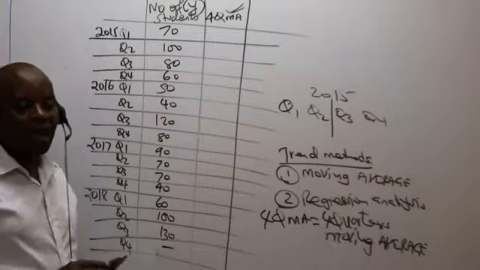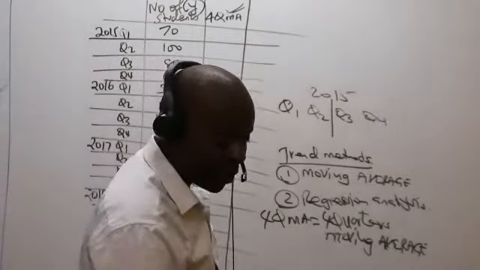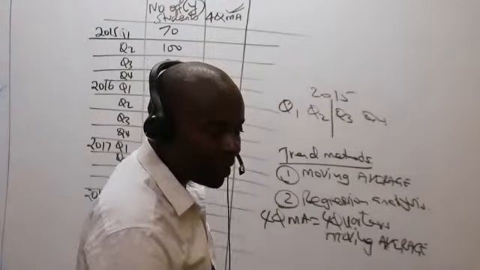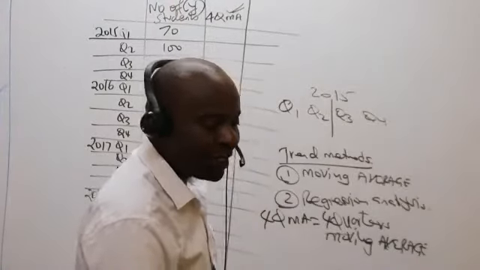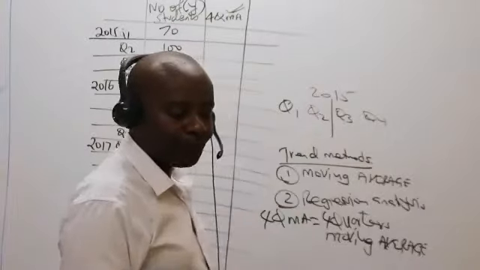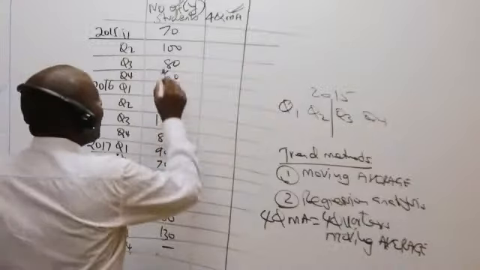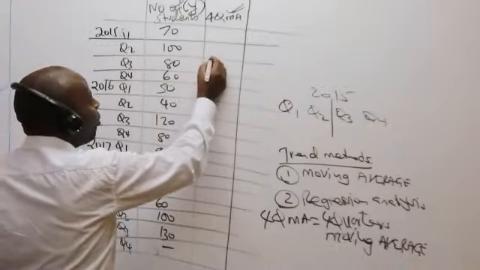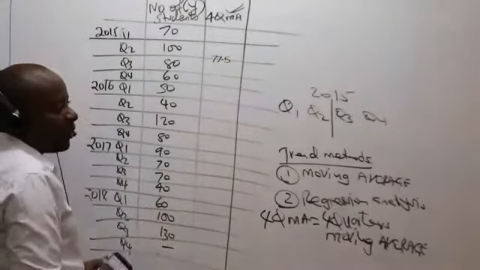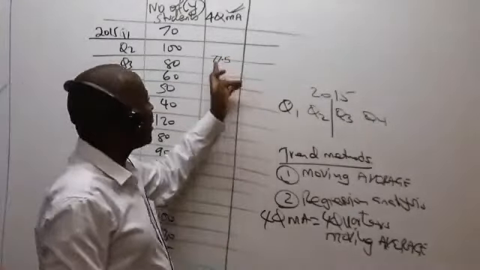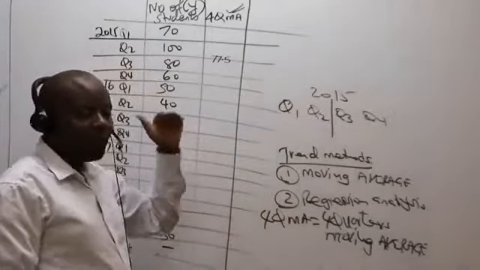That figure is supposed to be very representative. And it can only be said to be very representative if, ladies and gentlemen, it is centralized. So we are saying that this 77.5, come and write it on top of the line that is in between quarter 2 and quarter 3, because it has to be central.